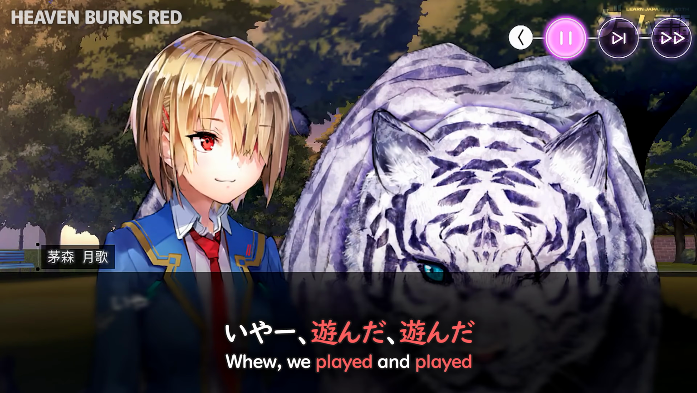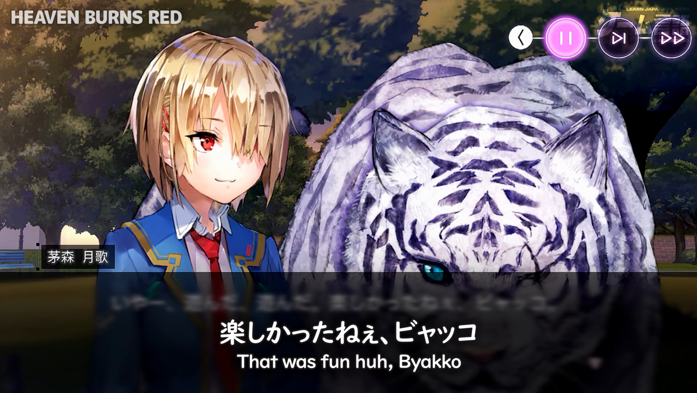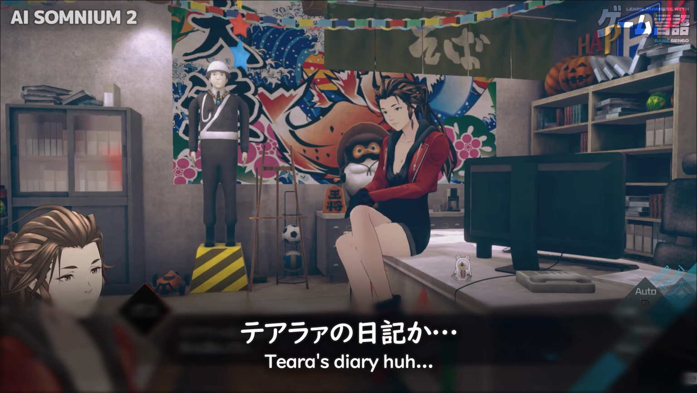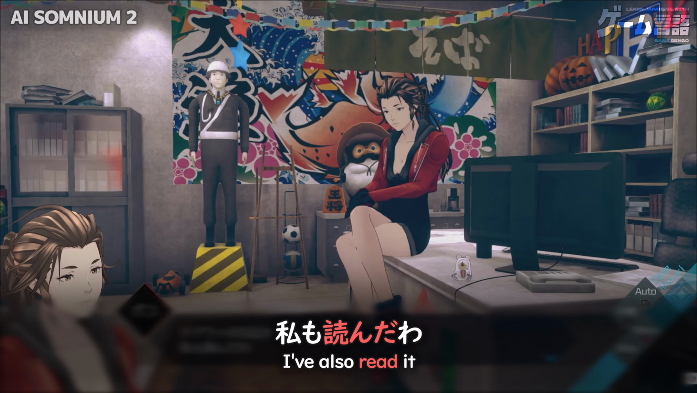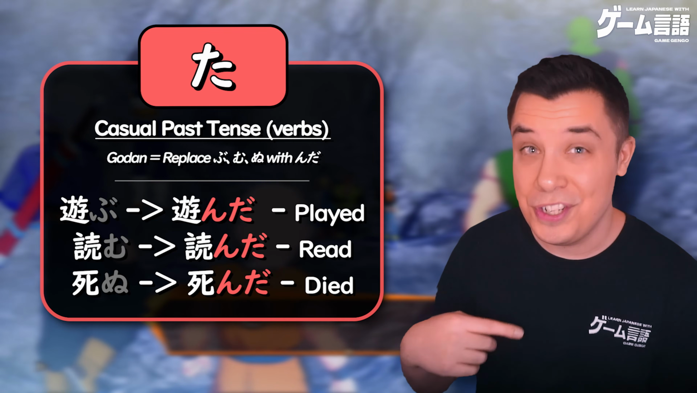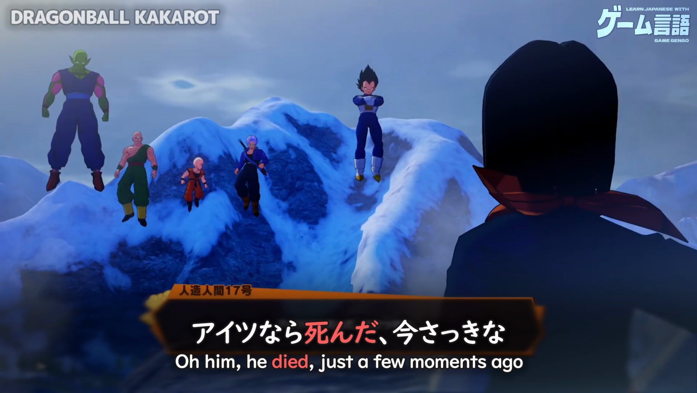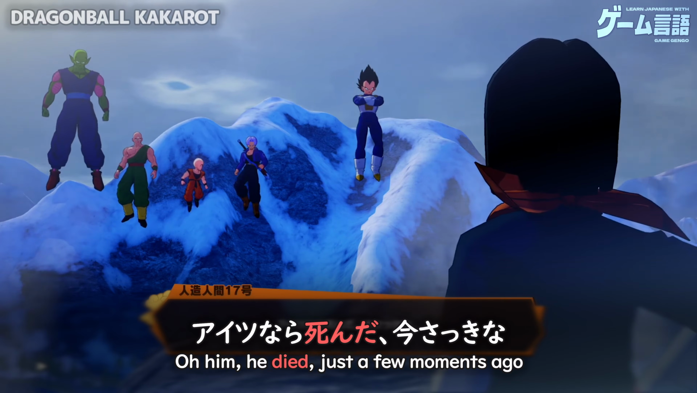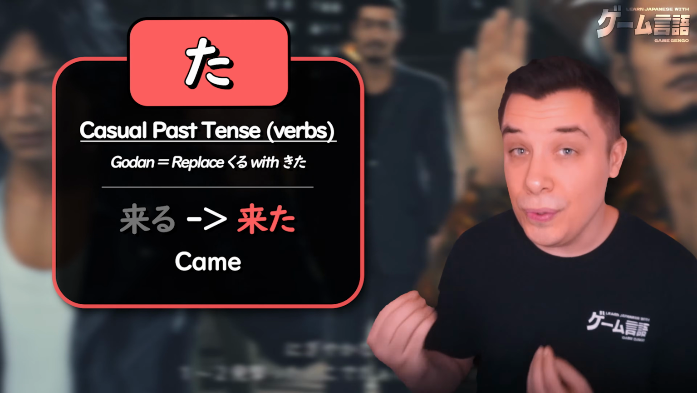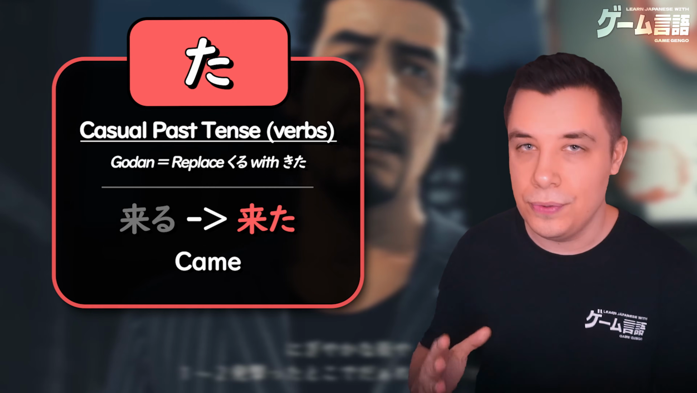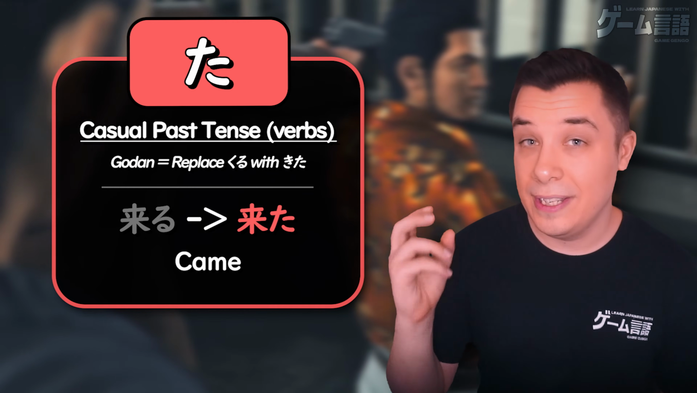For Godan verbs that end in a bu, mu, or nu, like asobu, to play, that turns into asonda. Yomu, to read, turns into yonda. Shinu, to die, turns into shinda. For the verb kuru, to come, this is an irregular verb, so you need to just change the whole thing to kita. Kuru turns into kita.